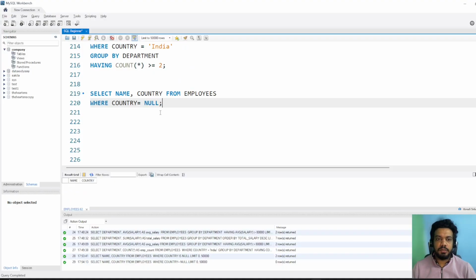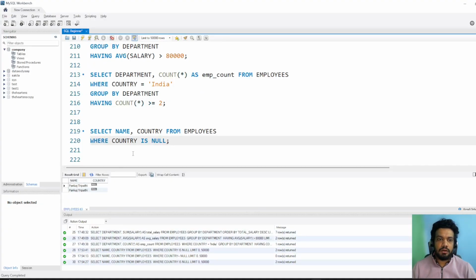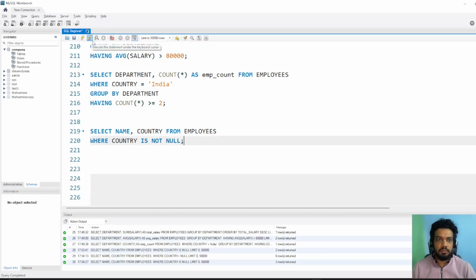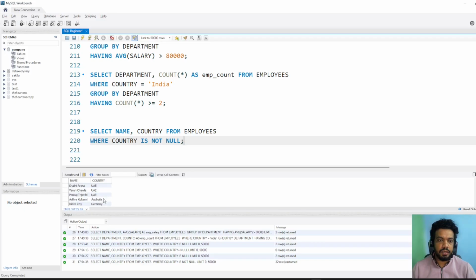In interviews people get afraid and make mistakes, and they see there is no data, but it is incorrect. You should always use IS NULL or IS NOT NULL. We used IS NULL and got two employees, and if I say IS NOT NULL, I should get all the employees who have a country. You can see there are no null values.